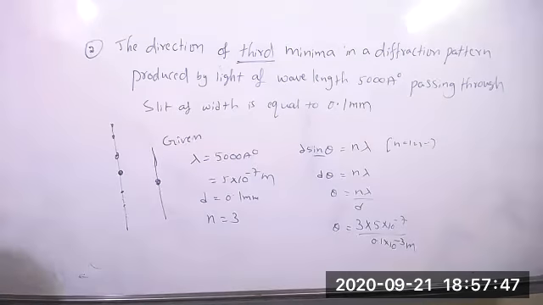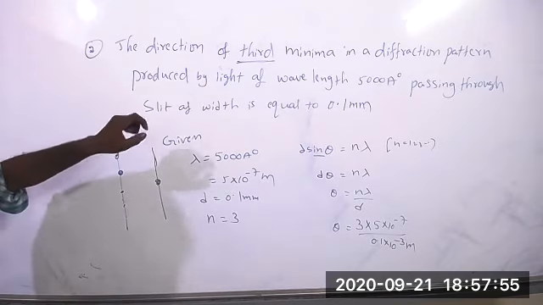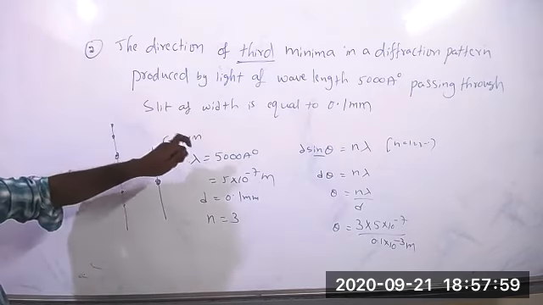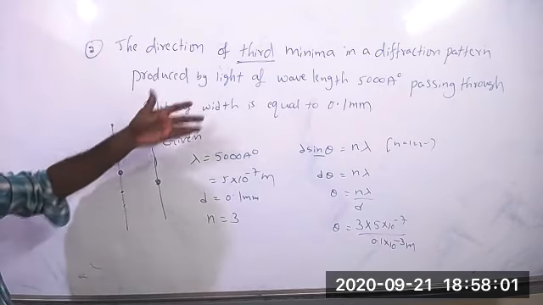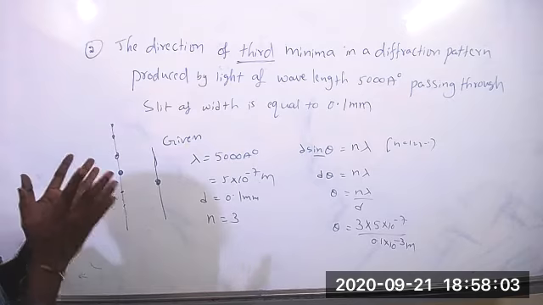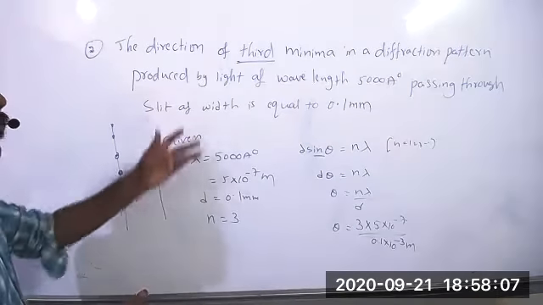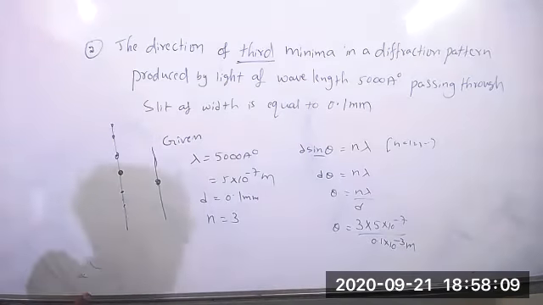Sir, bright fringes are the same, no, sir, in interference? Yes, bright fringes are the same. Same intensity for each and every bright fringe. But here, each and every bright fringe will vary. If the central one has more intensity, the next one is less, one more, very less. Like that, intensities will vary in the diffraction.